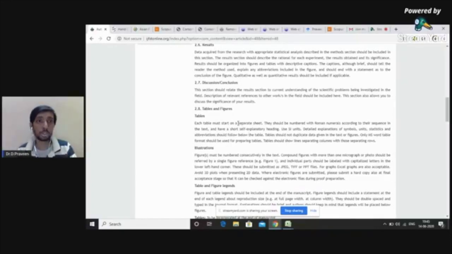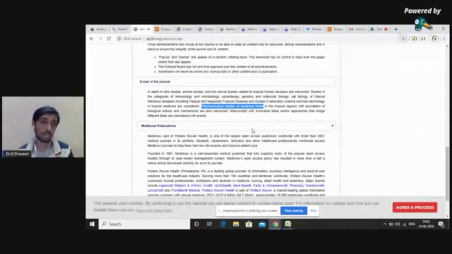The third thing is you should have a novel concept. A novel concept is the thing that will get your paper published. A well-known concept, if you keep submitting again and again, no editor will be ready to publish. You should have either a novel idea or a novel methodology to prove that idea; something should be novel in your publication. The fourth and final thing is that your manuscript must match the scope of the journal. For example, I have chosen one of the PubMed indexed journals here. You can see this journal publishes only manuscripts with in vitro studies or animal studies, preclinical studies of tropical diseases.